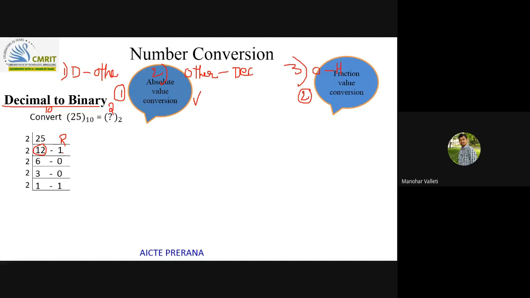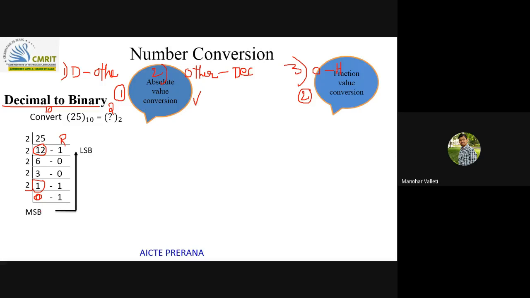So I can stop here and I can consider the remainders from bottom to up, like this. But some of the textbooks will say to continue even to get 0 here. You can do it like that or like this also. It is good practice that you stop here only. The quotient here you will get is less than the radix. You get that and you can stop the conversion procedure.